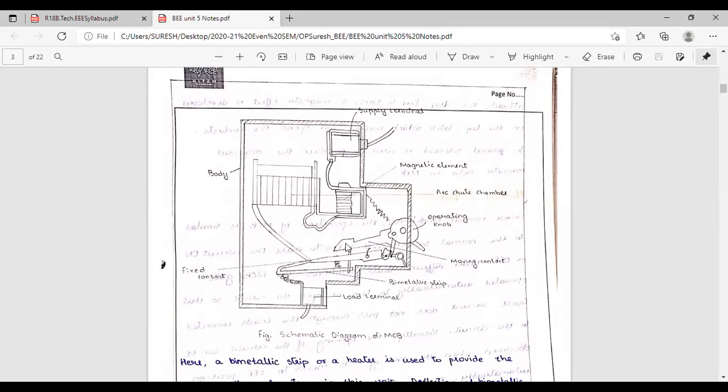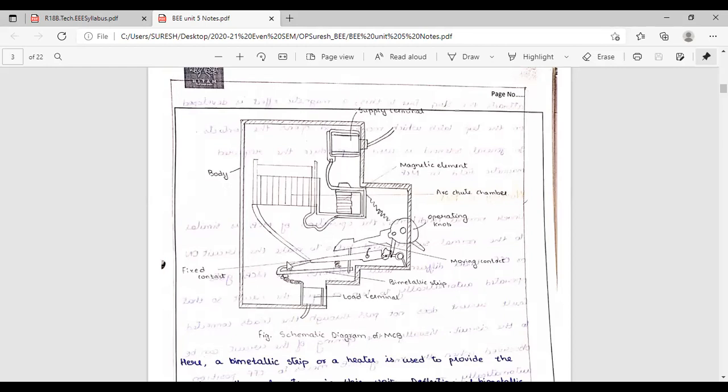Here, what is the moving contact? The upper one is the moving contact. The lower one is the fixed contact. To this fixed contact, the bimetallic strip is connected. This is the bimetallic strip.